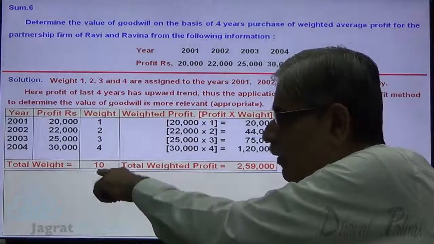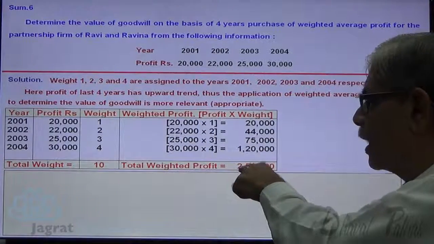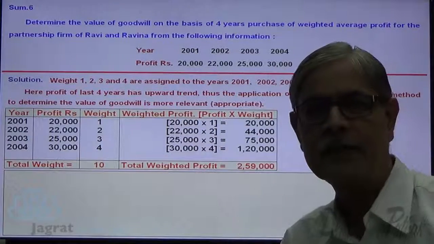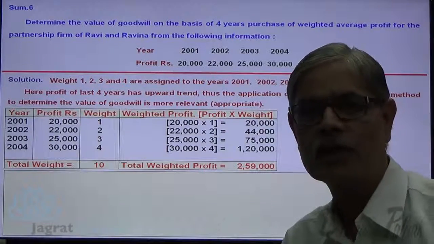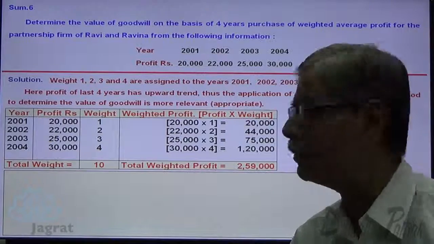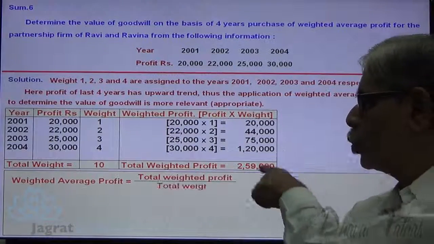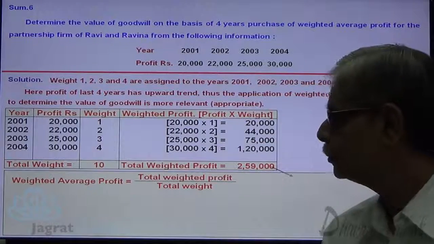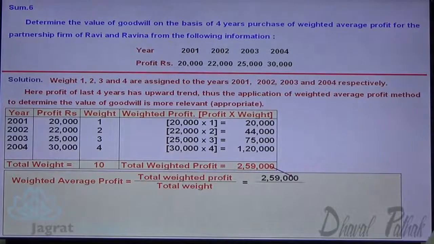Now we have a total of weights 10 and total of weighted average profit 2,59,000. On the basis of this information, let us work out first of all the weighted average profit. Total weighted profit 2,59,000 divided by 10. So 25,900 is the weighted average profit.